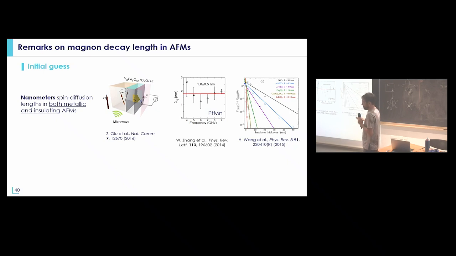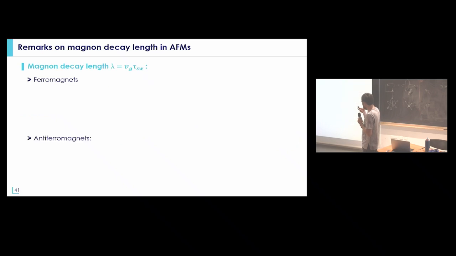And people saw that this was maybe due to the fact that the quality factor that I was mentioning before is much lower in an antiferromagnet than in a ferromagnet. What was quite surprising is that the results were really similar for both metallic and insulating antiferromagnets, while we know that the magnetic damping is much better in antiferromagnets. And why was it surprising?